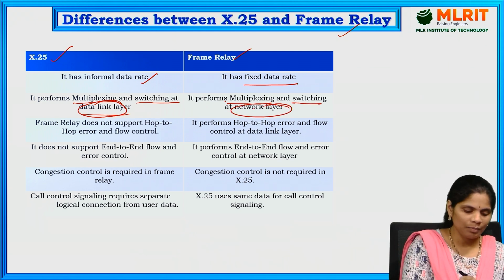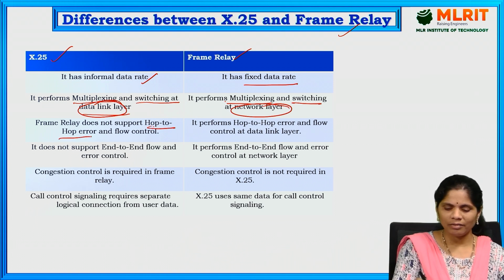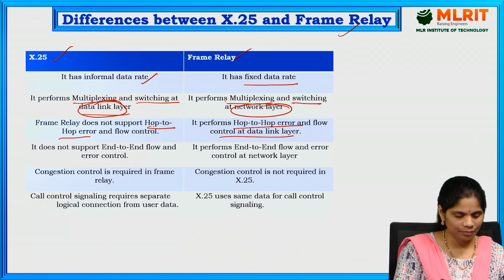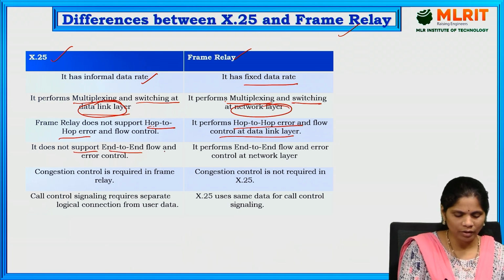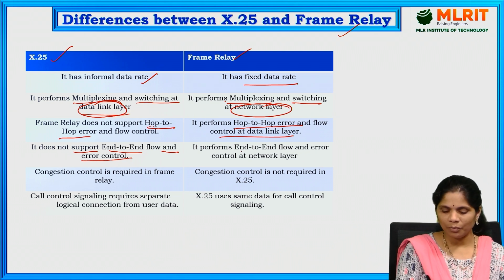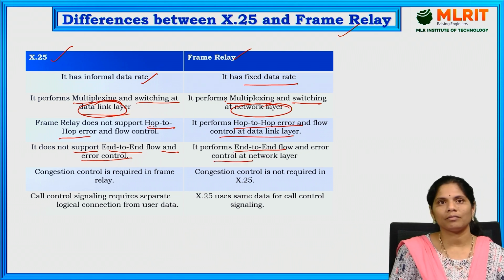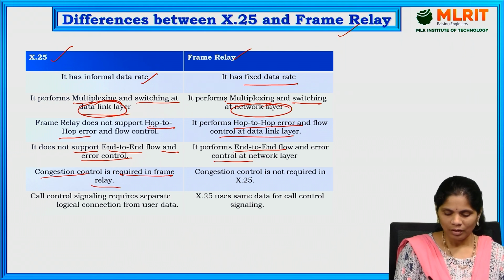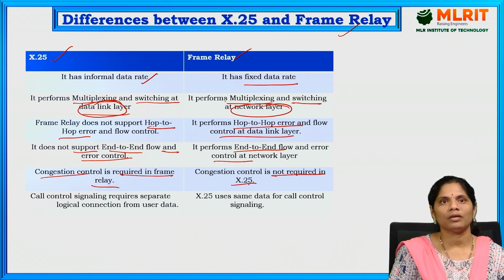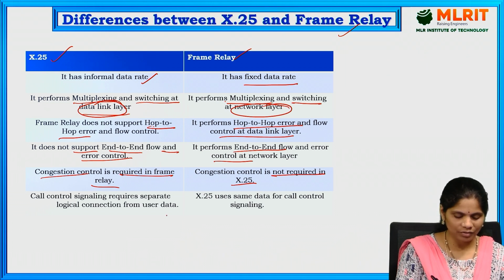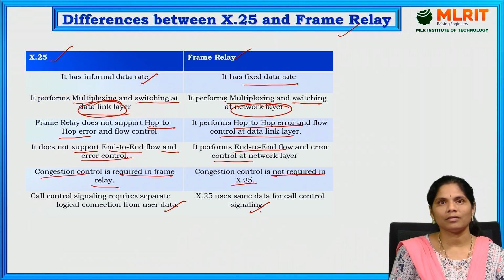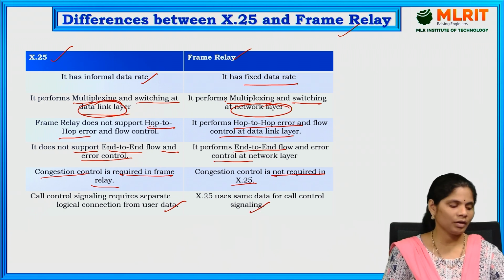And next one, frame relay does not support hop-to-hop error and flow control, whereas X.25 supports hop-to-hop flow and error control in the data link layer. Next, X.25 does not support end-to-end error control, but it supports end-to-end flow and error control in the network layer. Congestion control is required in frame relay, and coming to X.25, congestion control is not required. And next one, call control signaling is required on a separate logical location in frame relay, and X.25 is talking about the call control and signaling. That is about the differences between X.25 and frame relay.